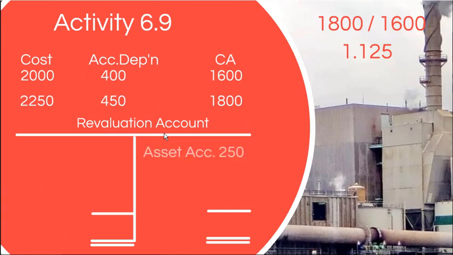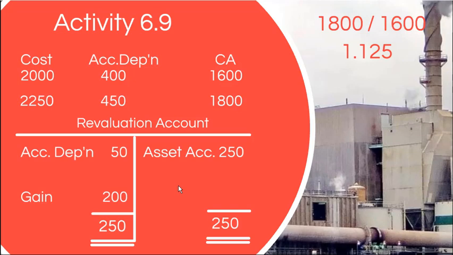So we can debit asset account by 250 and credit revaluation account. At the same time, accumulated depreciation account, existing balance is 400, it should be increased to 450. So accumulated depreciation account balance should be increased, so it should be credited by 50. So it should be debited to revaluation account by 50.